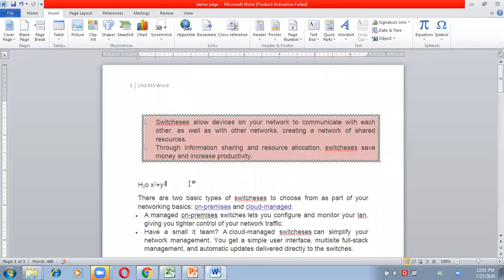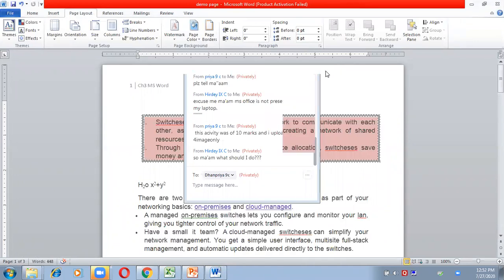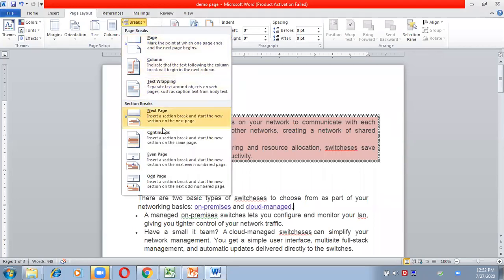Page break means, suppose I click anywhere after this line, and I want the rest of the content to shift to the next page after this line. Then I'll go to Insert, go to Page Layout, and then click on Breaks. Now these are the different types of page breaks or section breaks. Section break is different, page break is different.